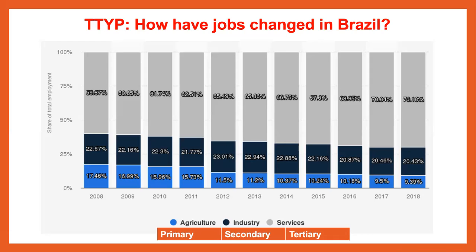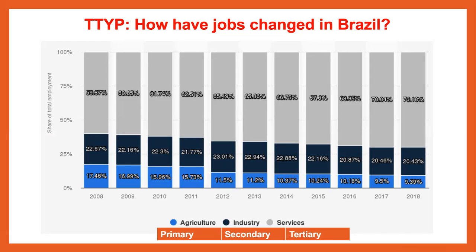On the left-hand side of the bar chart, it tells us the share of total employment, starting from 0% all the way to 100%. And if we look, we can see here that the blue is the primary, agriculture, the darker blue is the industry and secondary, and the grey is the services and tertiary.